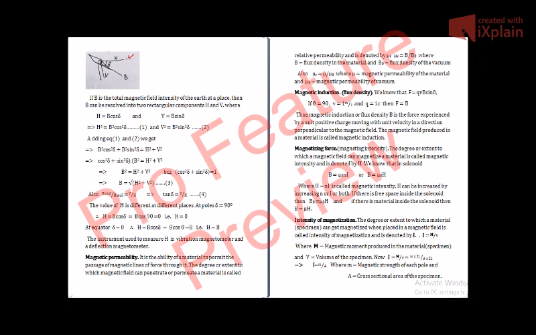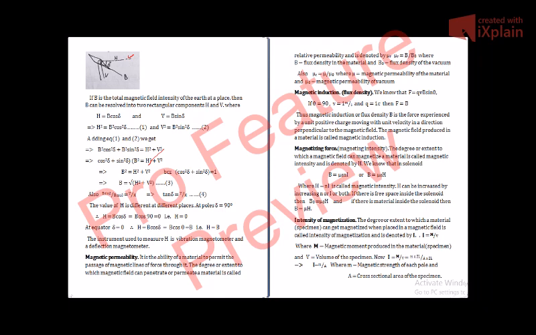If we square both sides, we get H square is equal to B square cos square del. Similarly, if we square both sides of the equation above, we get V square is equal to B square sin square del. Let us denote this equation by 2. Now when we add equation 1 and equation 2, we get B square cos square del plus B square sin square del is equal to H square plus V square.